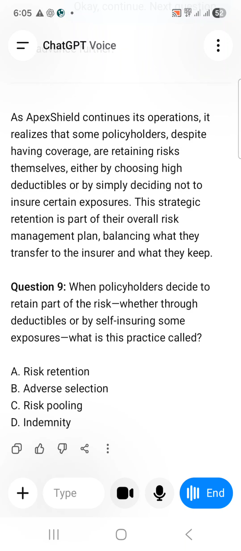My way of thinking is they are selecting certain parts of the risks only to get the payout, or else secure certain risks that are manageable, which means they are doing adverse selection. B option.